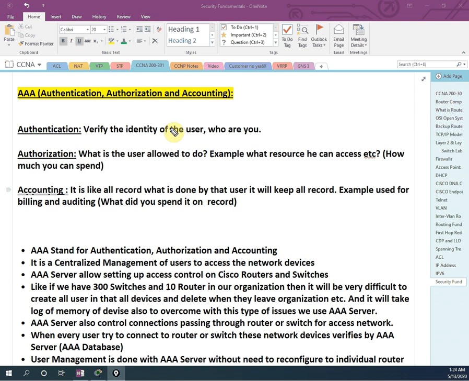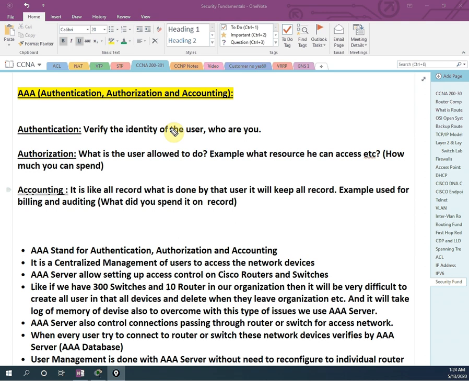Okay. Let me look at our syllabus, as our subscribers are requesting that whenever we teach a concept, I tell them which topic it is from. If you download the syllabus PDF from the Cisco site, you will see 5.0 is security fundamentals. In this, 5.8 is differentiate authentication, authorization, and accounting concepts. Here we don't have troubleshooting and configuration. They are just asking us to differentiate. We just need to understand the concept and differentiate them.